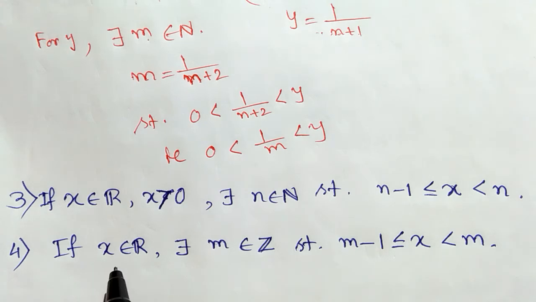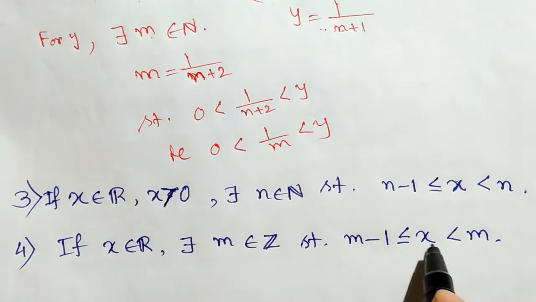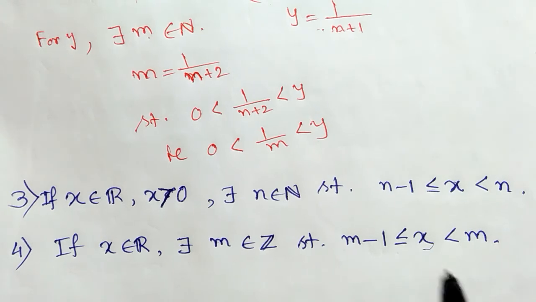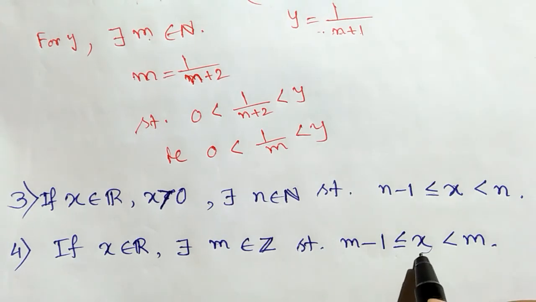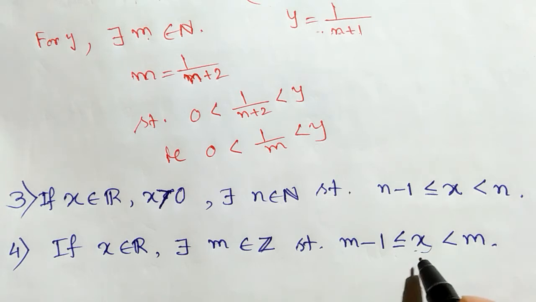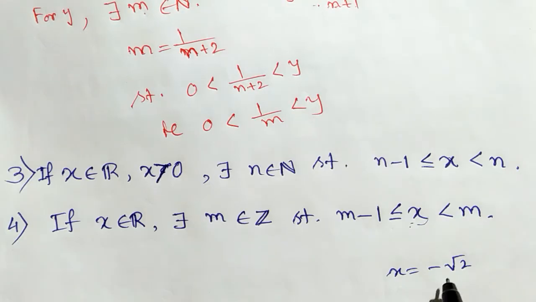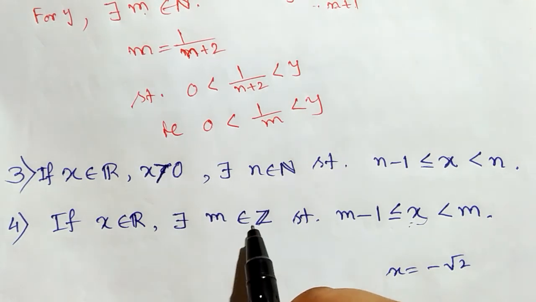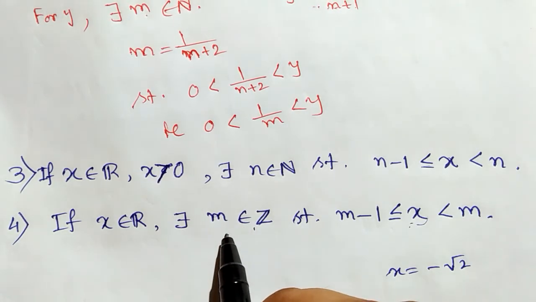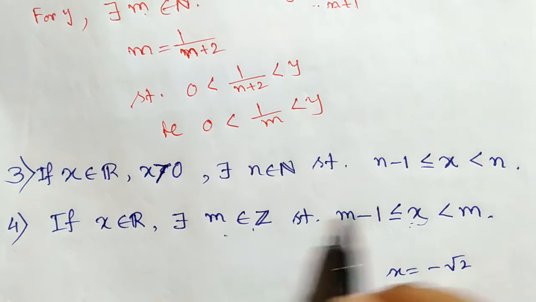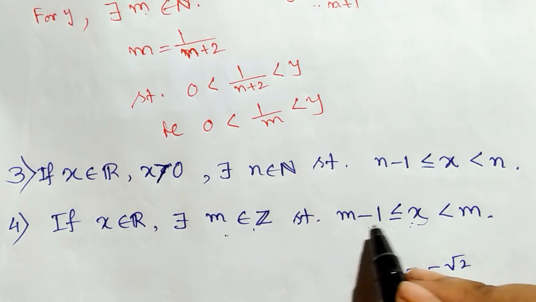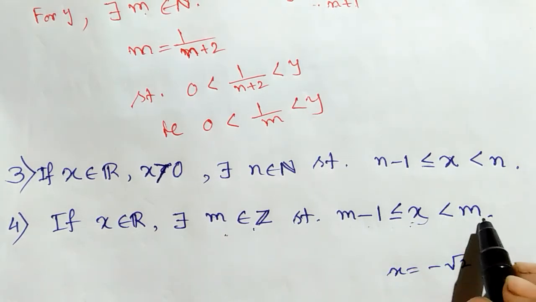See, if x is any real number, say any negative real number, suppose x is minus root 2, then there exists an integer such that m minus 1 less than or equal to x less than m.